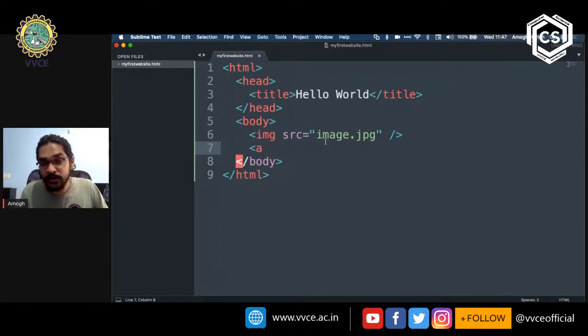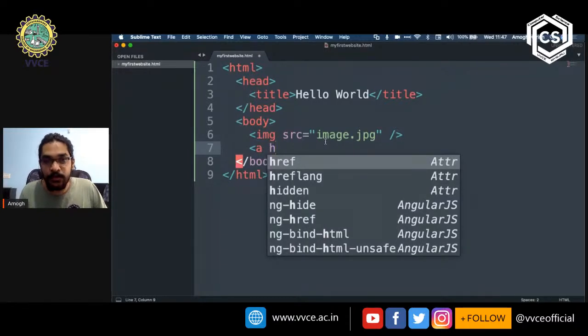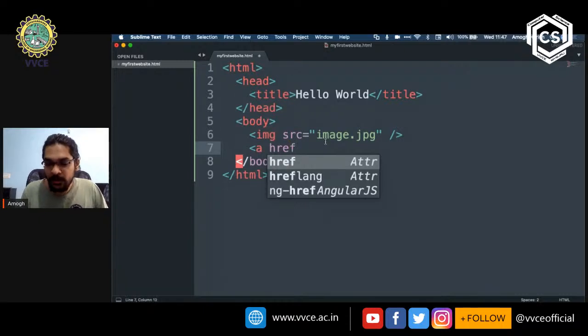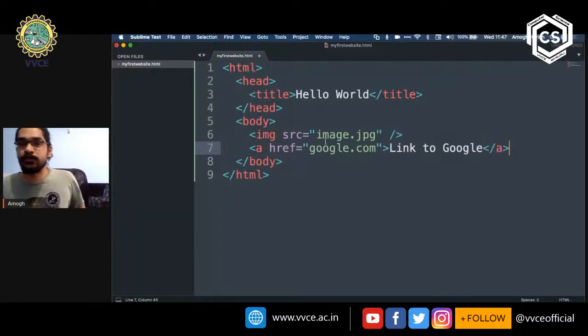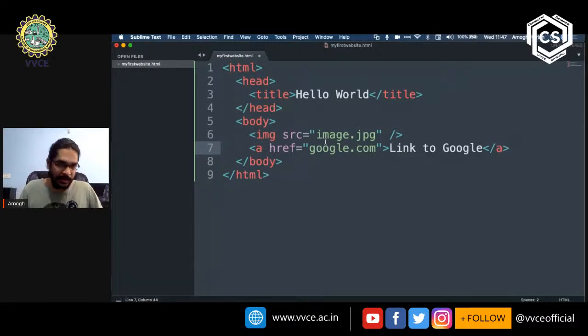Now I'll type the name of the attribute, which is href, put an equal to symbol, open the double quote, type in google.com, and then close it. And then I'm going to say link to Google. Then I'm going to close this by opening the left angle bracket, / typing A, and then the right angle bracket, okay?